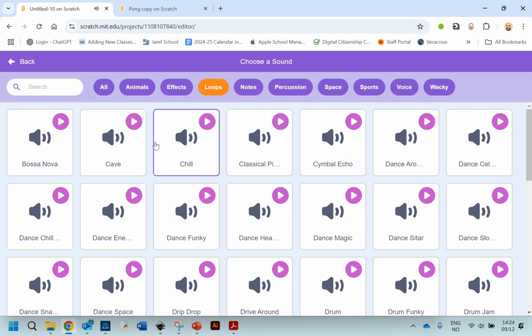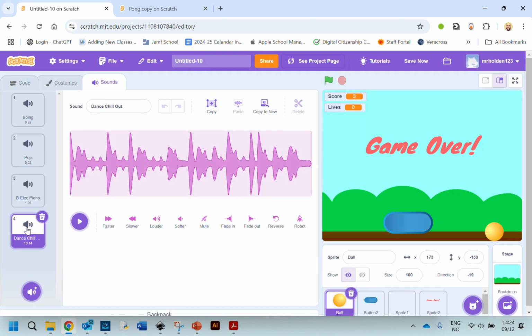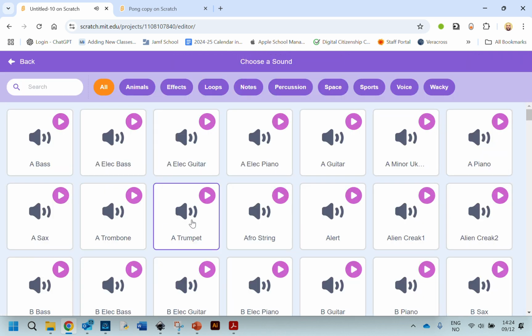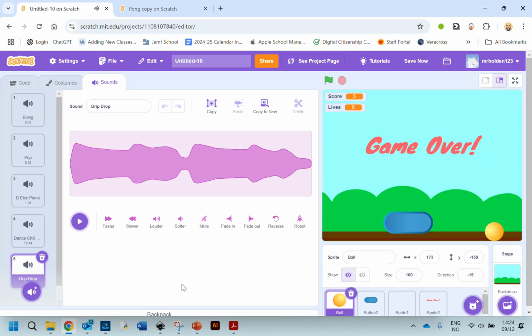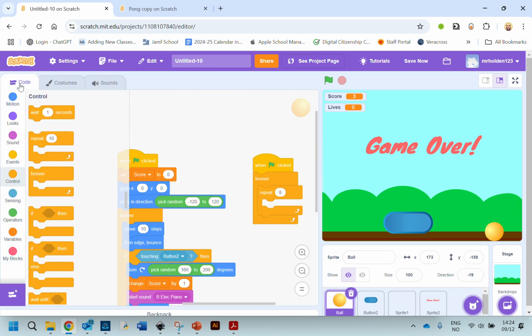that's a bit too much. It's quite cool. Yeah, I like that one. So I'll add that. Let's find one more good loop that we like. So loops. I like that one, so I'm going to take that one as well. Got those two in my sounds selections. So go back to the code.